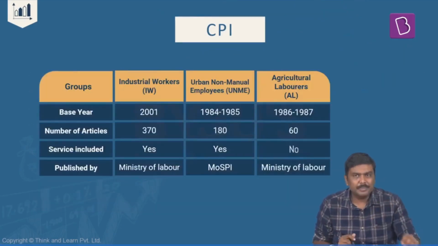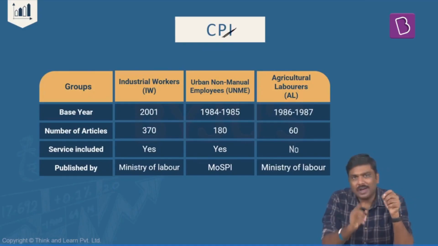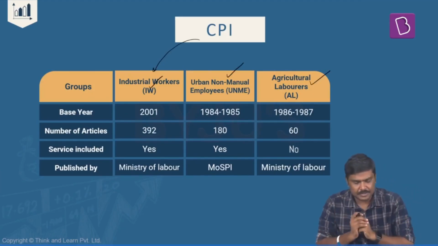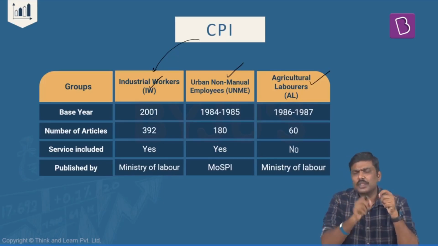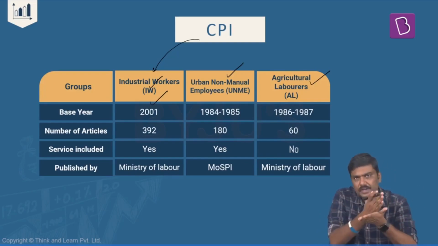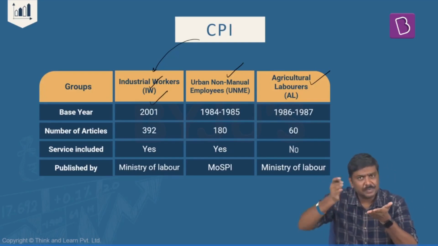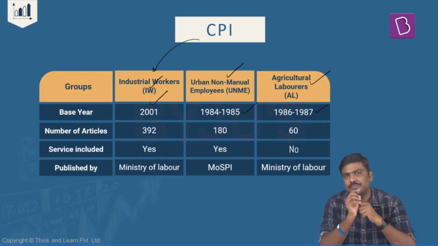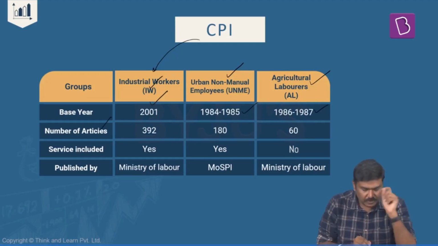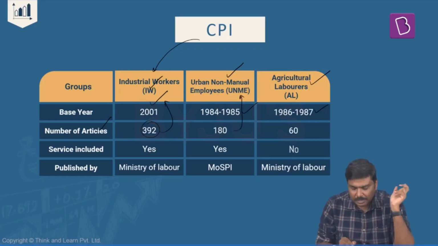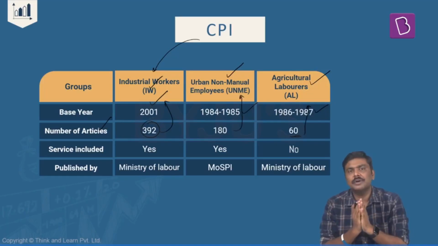Now, before discussing the latest CPI, let's look at certain points with respect to earlier CPI indices. In case of CPI, like I said, there are industrial workers, urban non-manual employees, and agriculture laborers. With respect to these parameters, what are the important points that you're supposed to remember? The base year for the calculation for industrial workers, urban non-manual employees, as well as AL respectively will be 2001, 84-85 and 86-87. Second, the number of articles covered will be 392 in case of IW, 180 in case of UNME, and 60 in case of agriculture labor.